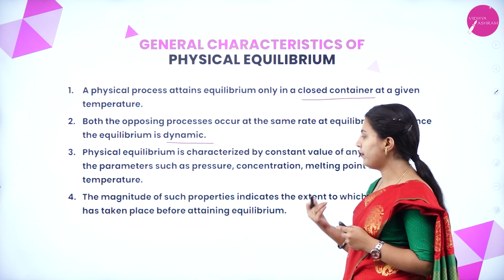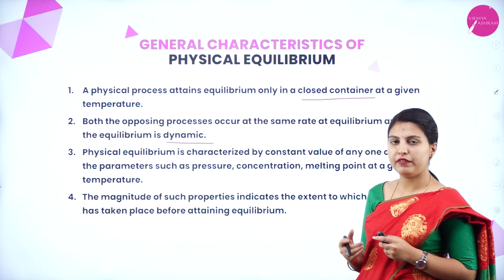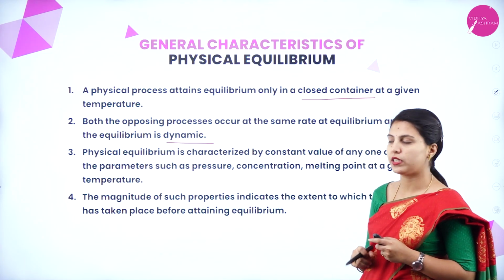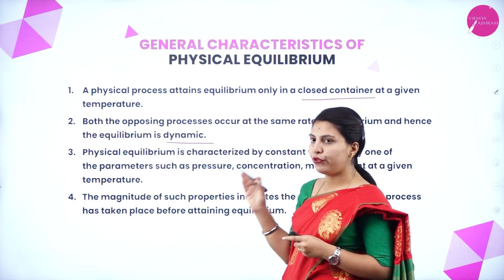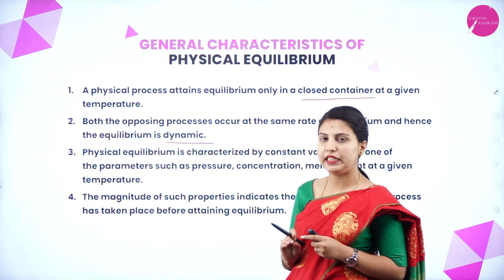The magnitude of such property will indicate it before reaching the equilibrium. After reaching the equilibrium, it will be constant. These are the 4 points or 4 general characteristics of physical equilibrium.